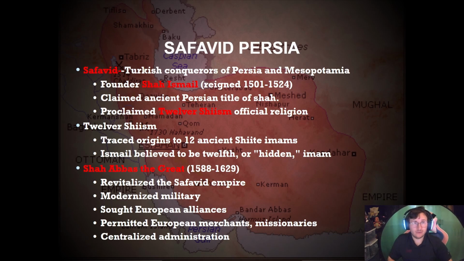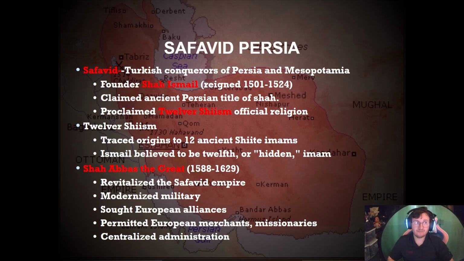Now, what is Twelver Shiism? Well, what Shah Ismail is going to do is he's going to trace the origins of the original 12 ancient Shia imams, or the original descendants of Muhammad, and he's going to declare and believe that he's the 12th or hidden imam, and he's going to consolidate power as the religious leader as well.